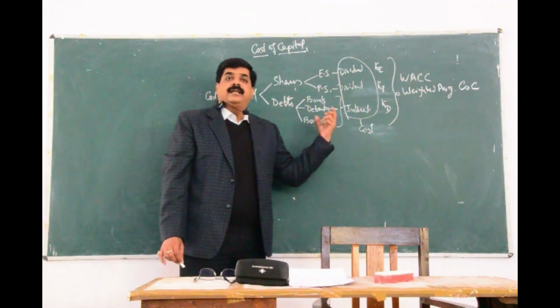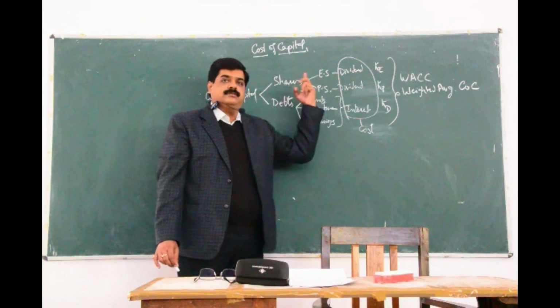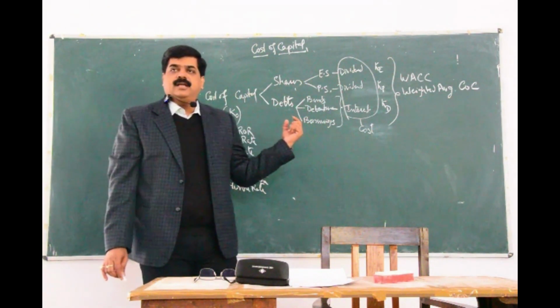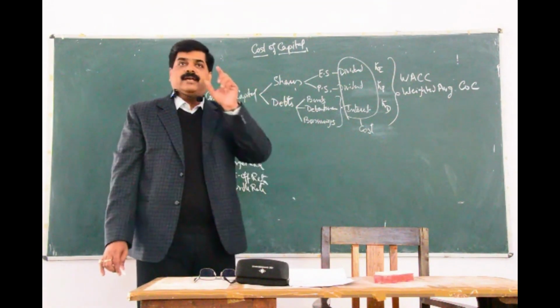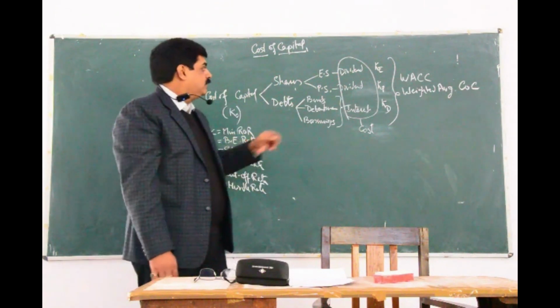That is why their risk percentage is lower as compared to others. So their amount of interest will be lesser as compared to them. So their risk perception, the risk return, is lower.